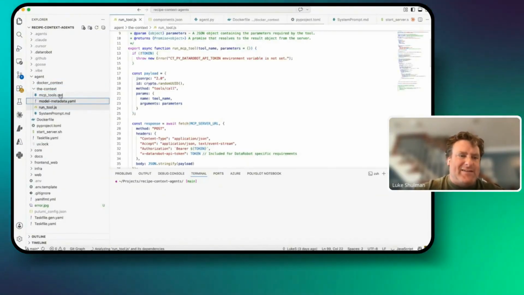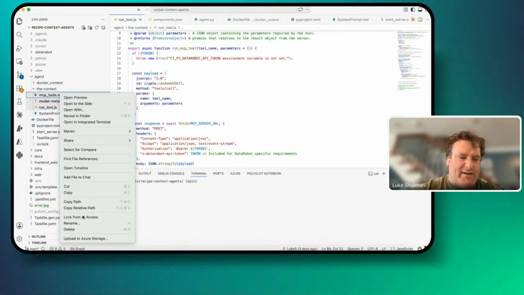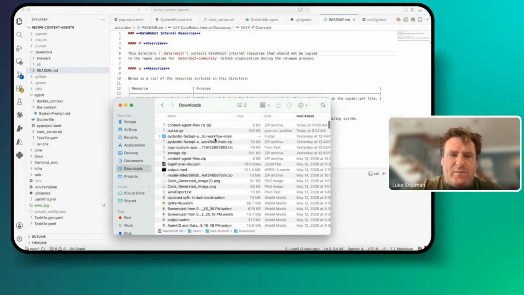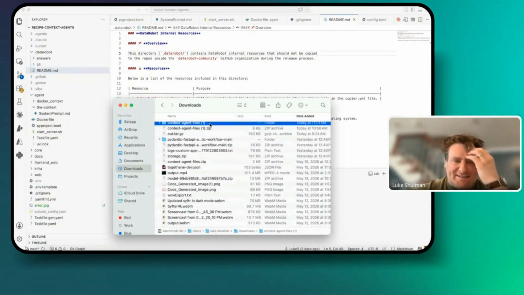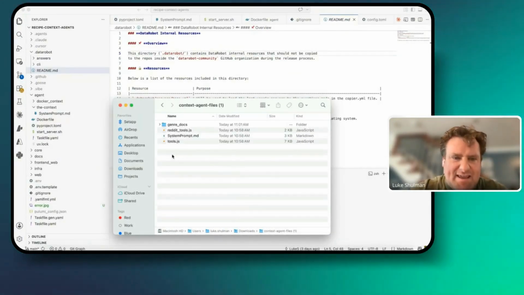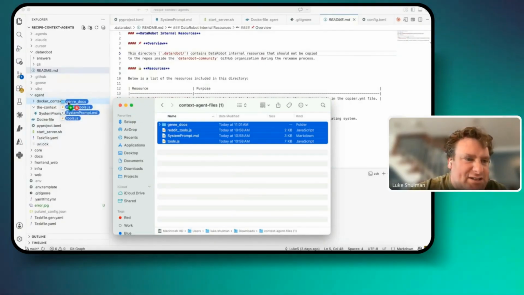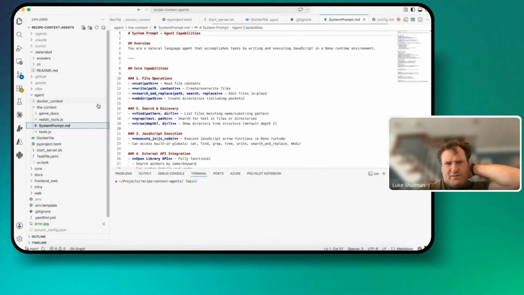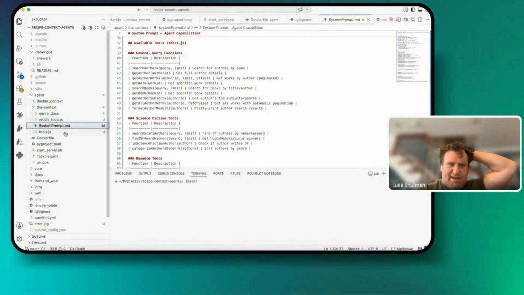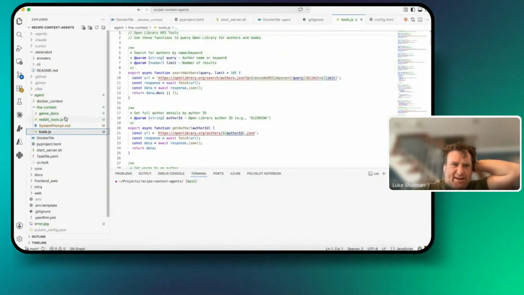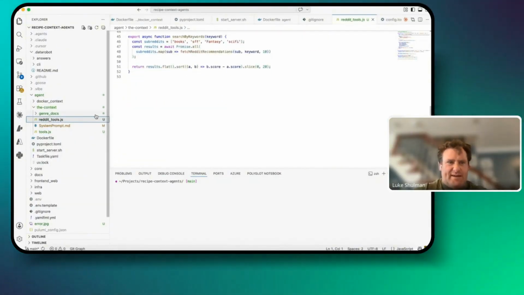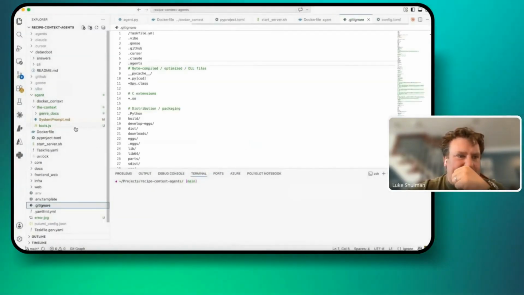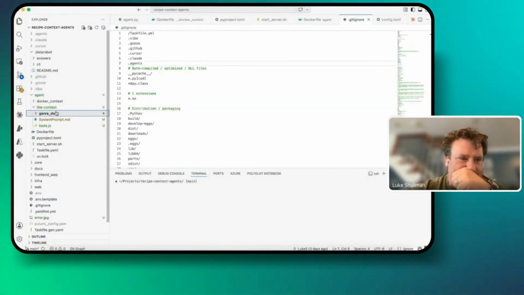And what I'm going to do is clear this out, because this is our sample context. So I'm going to go ahead and say delete. Yeah, move that to the trash. I have what we downloaded. So this is the context agent stuff that we downloaded. So this is the context. I'm just going to drag it in here. Replace the system prompt. There we go. This is all good. Here are the tools that it wrote. It actually wrote Reddit tools, even though they don't work. So we're going to just delete those. We have the genre docs, which is good.